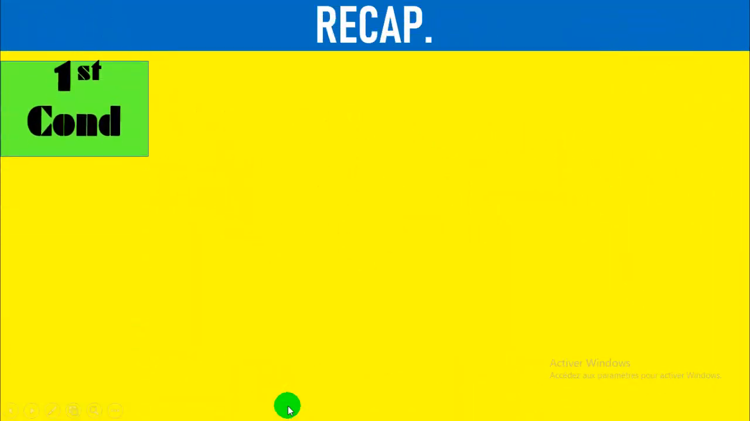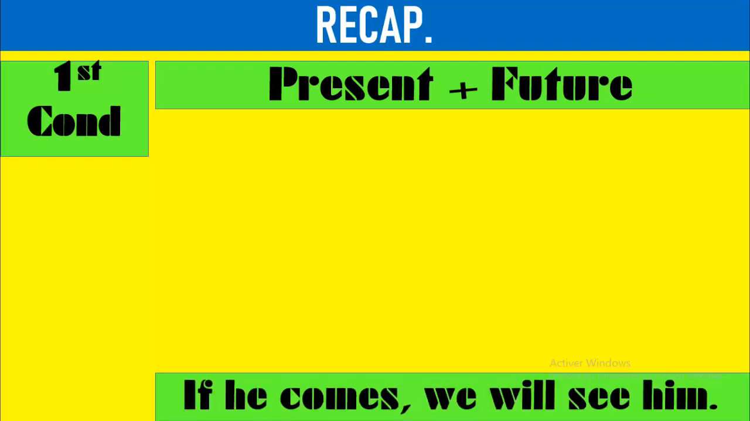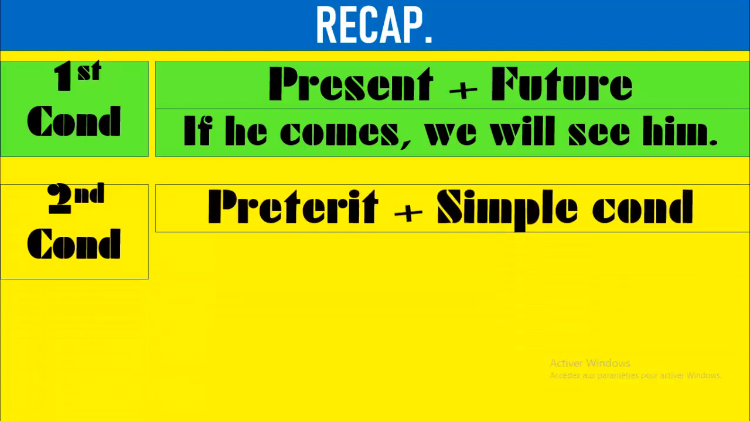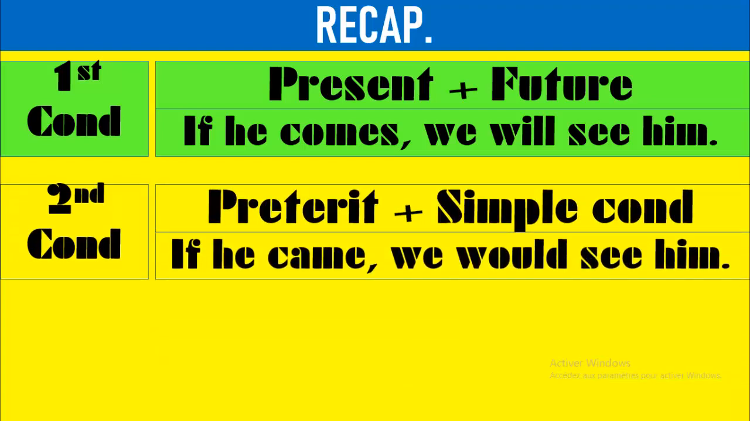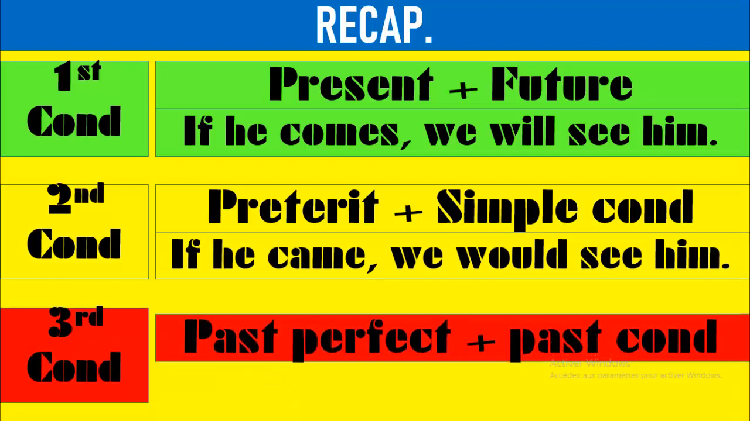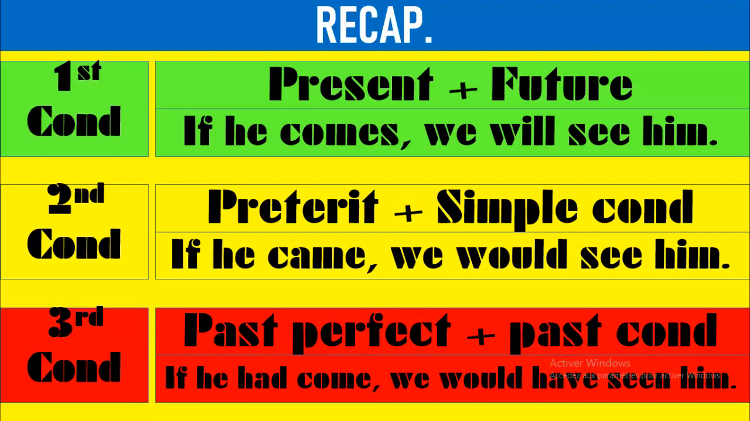Recap. First conditional: present, future. Remember, I don't say simple present or present continuous, I just say present. Future also, I don't say future simple or future perfect or future continuous, it's just future. If he comes, we will see him. We will see him if he comes. Second conditional: preterite, simple conditional. If he came, we would see him, or we would see him if he came. Third conditional: past perfect, past conditional. If he had come, we would have seen him, or we would have seen him if he had come.